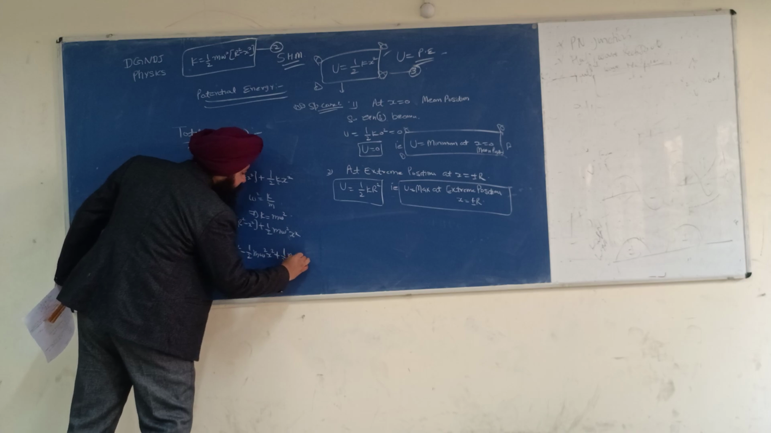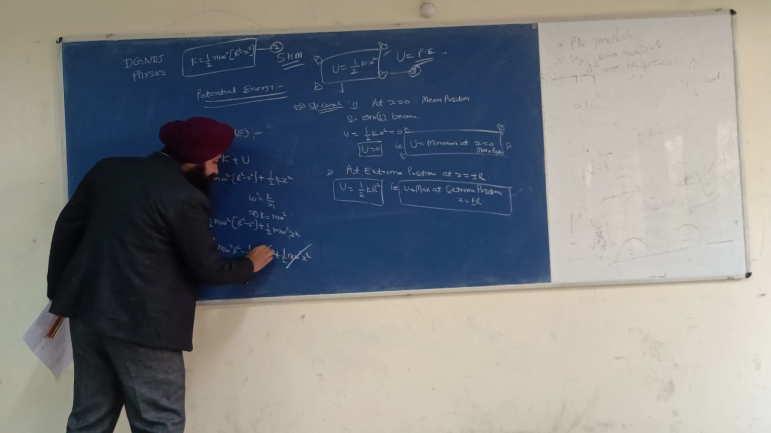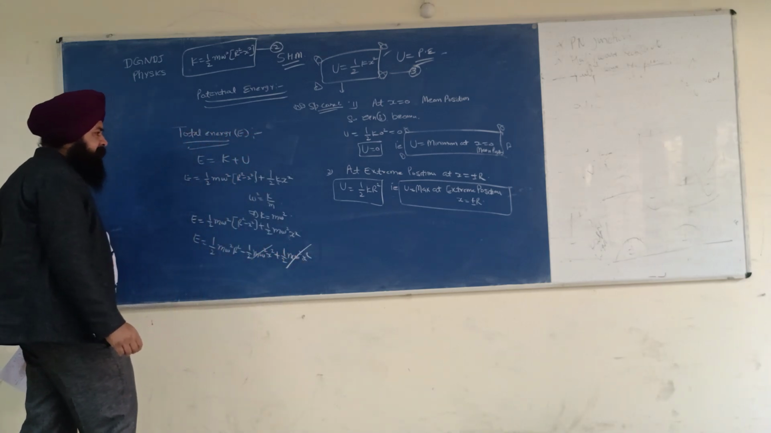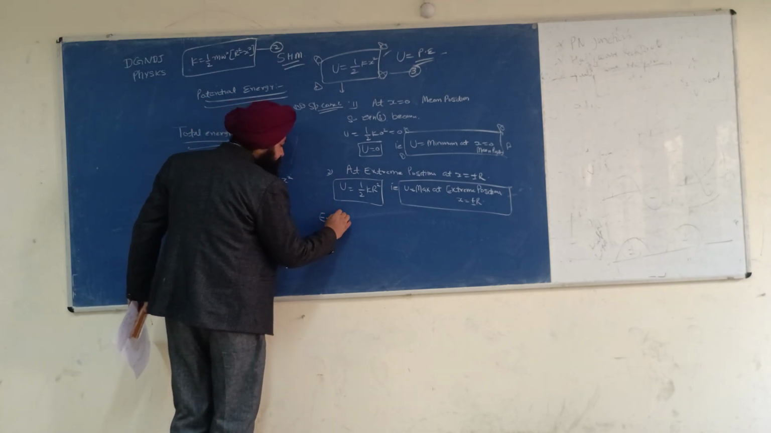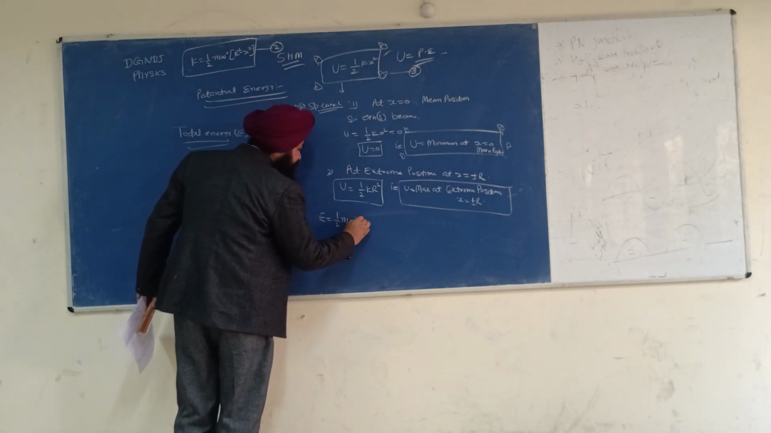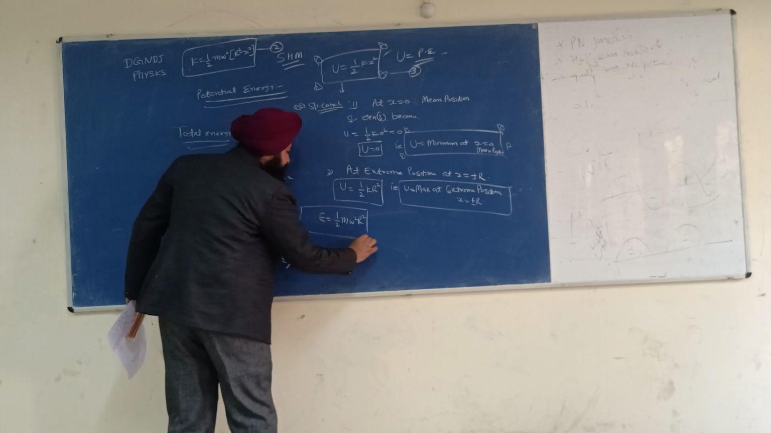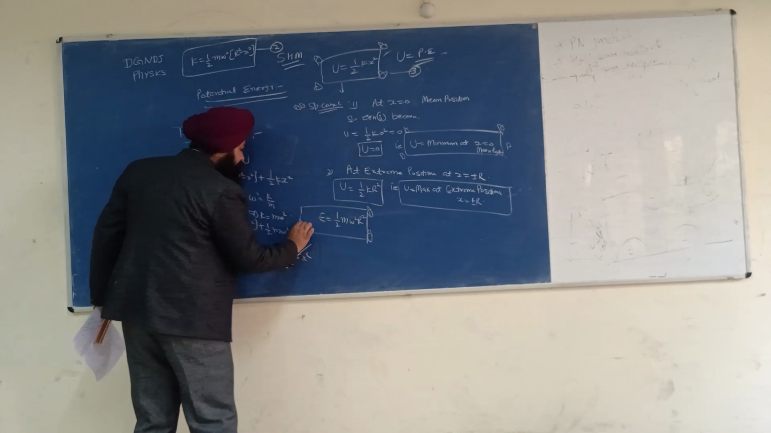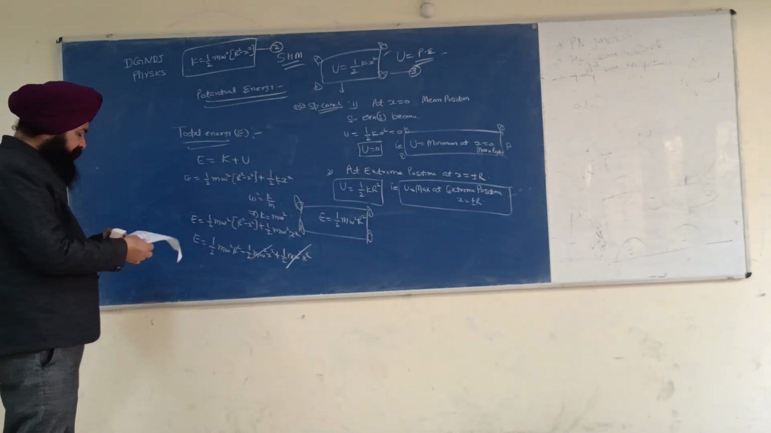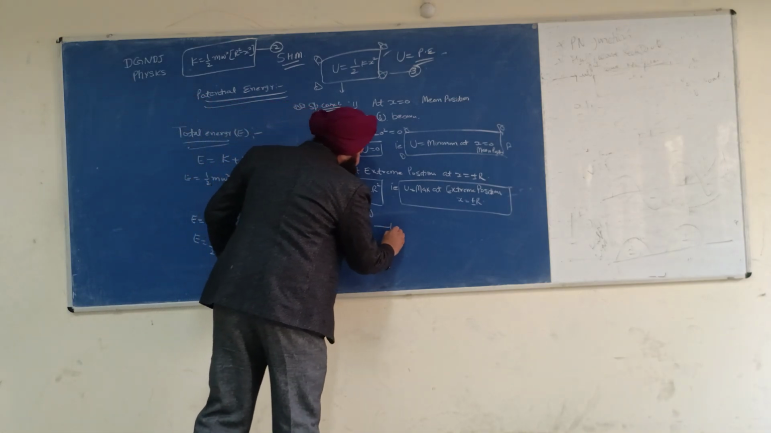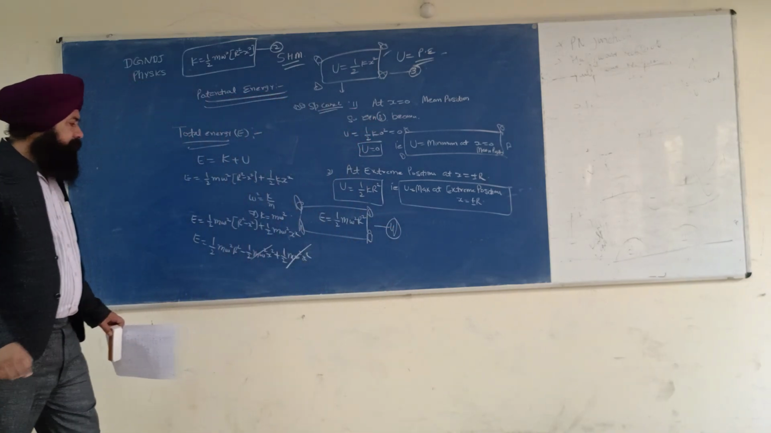plus half m omega square x square. This will cancel with this one. So what I have is total energy E is equal to half m omega square r square. This is the total energy of the system. Let us say this is question number 4.